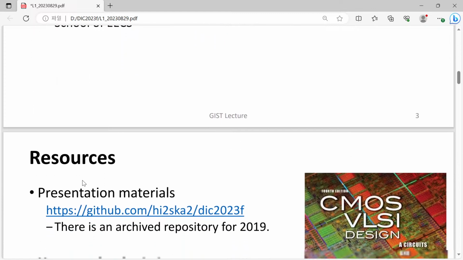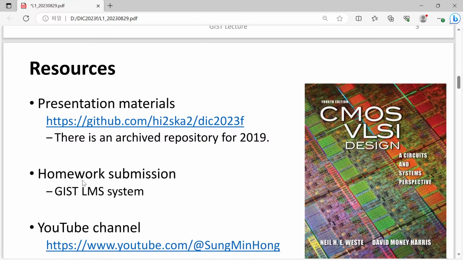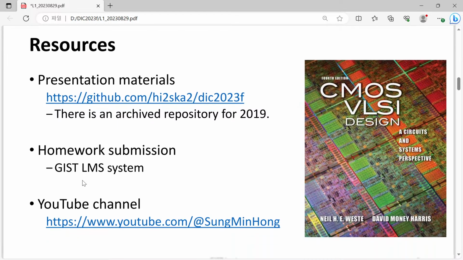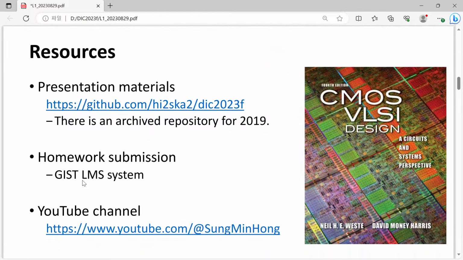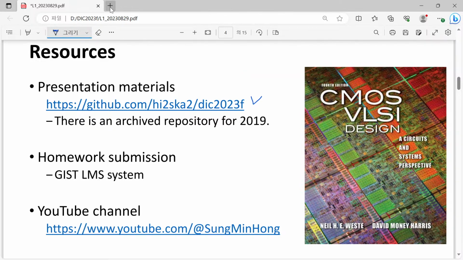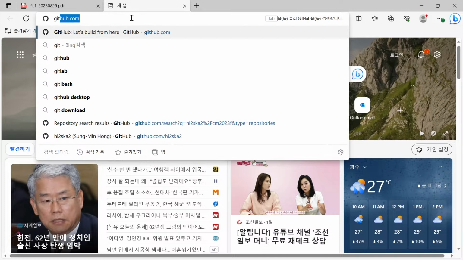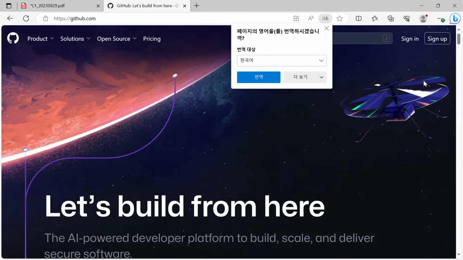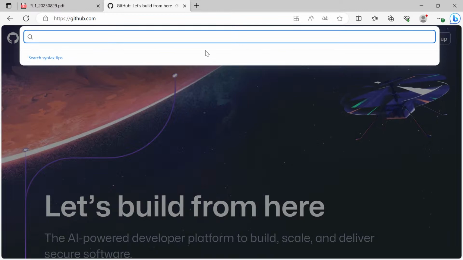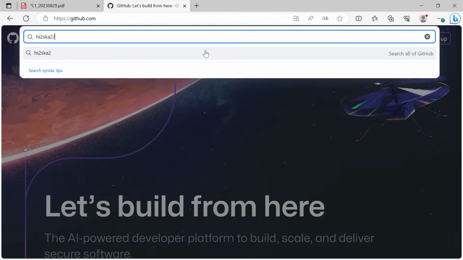Let me just talk about resources available to you. The presentation material, PowerPoint files converted to PDF, will be uploaded to this GitHub repository. So why don't you go to that one together with me, GitHub. Then you can find my ID, and DIC, Digital Integrated Circuit 2023 full semester.